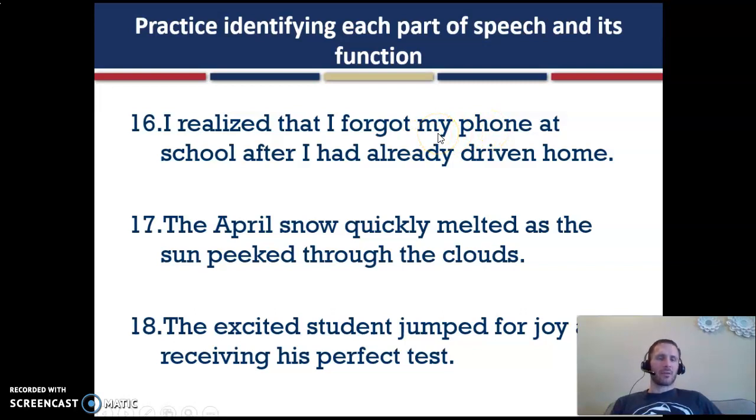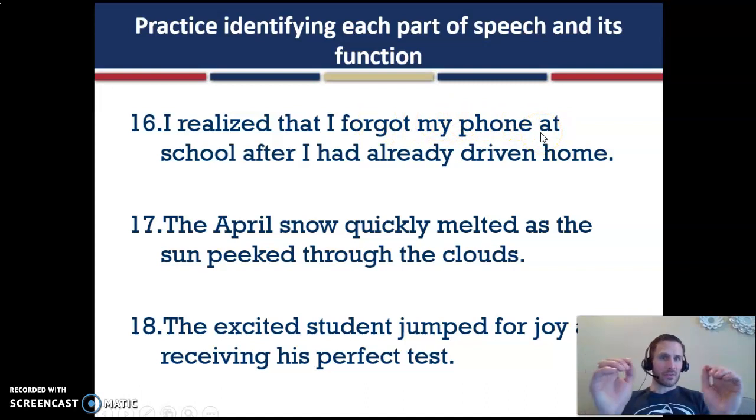My is the adjective or a possessive pronoun. At school is a prepositional phrase where at is the preposition and school is the noun functioning as the object of the preposition. So that clause is the direct object as one unit. This is where you've got to see that whole group of words as one, performing one grammatical job. And that one grammatical job is to be the direct object of the verb realized. I realized what? That I forgot my phone at school.